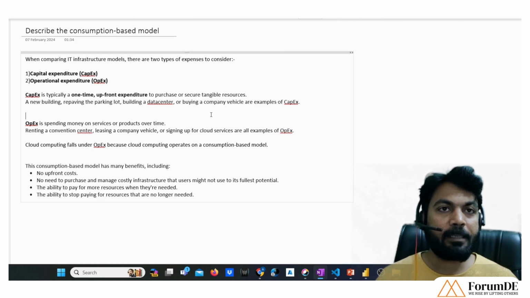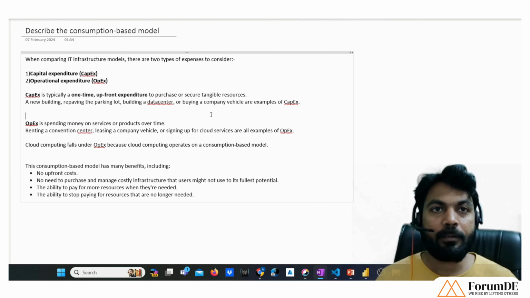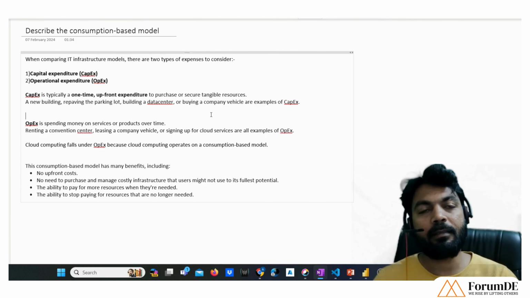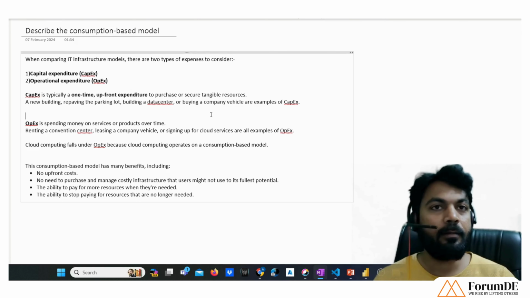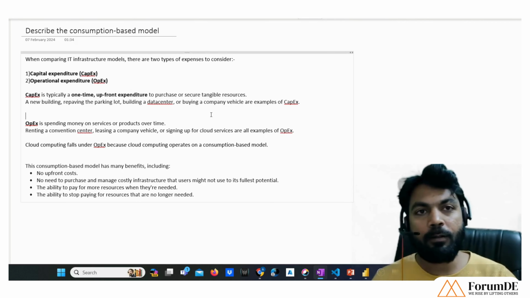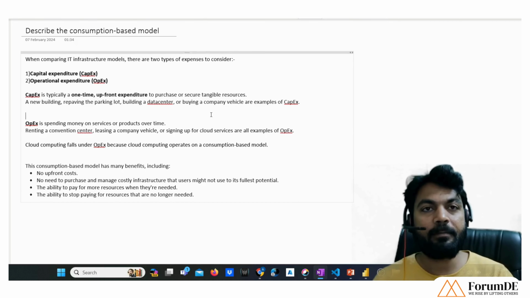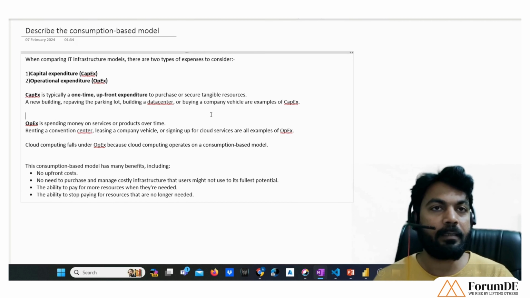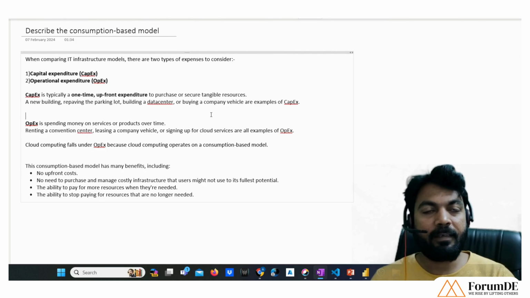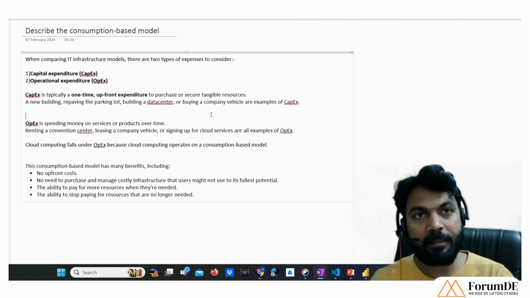We are spending capital to build our data center. Although this IT infrastructure is not my main core business, my main core business is something else. Like I'm selling jewelry products. But we need IT infrastructure for various purposes. So if we are buying the hardware and setting up our on-site data center, then we call that capital expenditure.